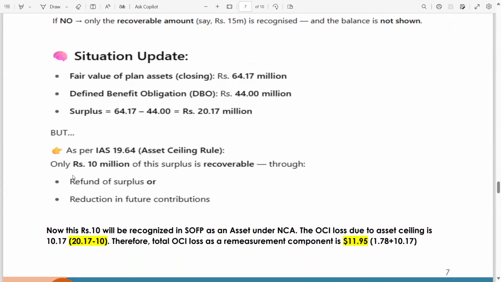But in your actual question, there is no such condition, but I have added this condition for your clarity. As per IAS 19.64 asset ceiling rule, only rupees 10 million of this surplus is recoverable. Means out of 20.17, only 10 million will be recoverable through refund of surplus or reduction in future contributions. It could be any one of them.